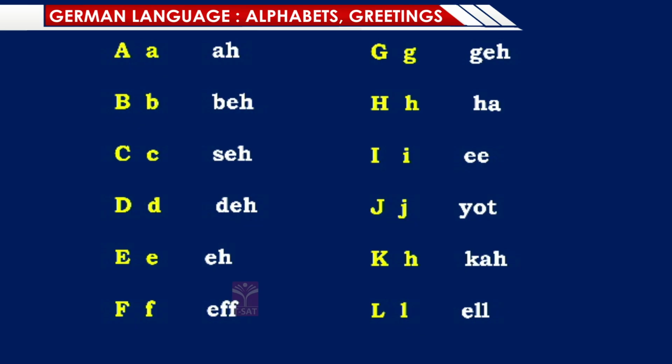A, B, C, D, F, E, F, G, H, E, J, K, L. Then continuing.